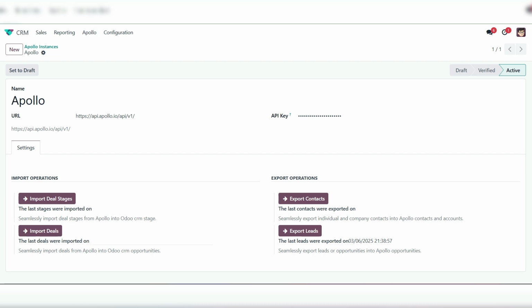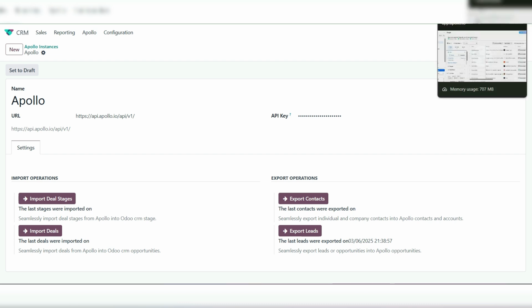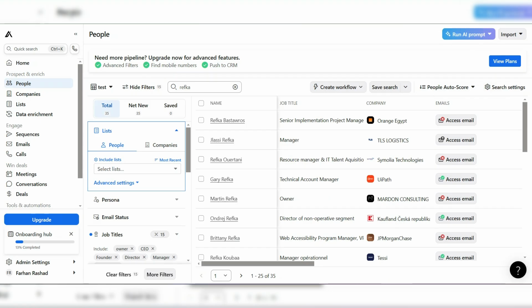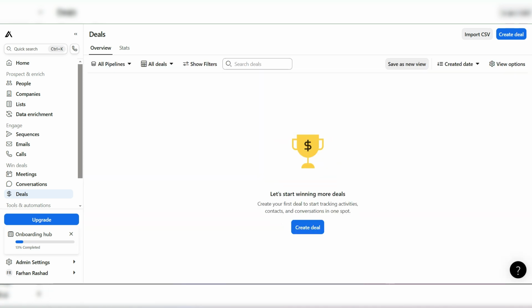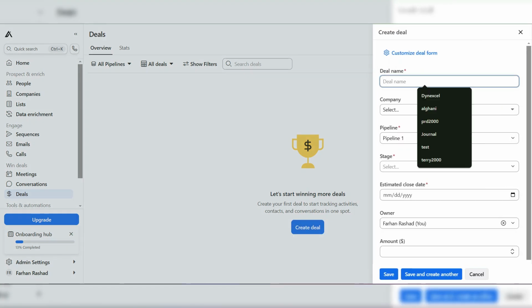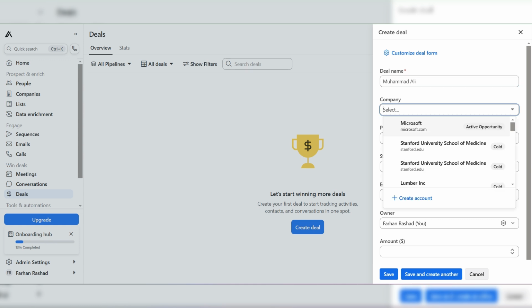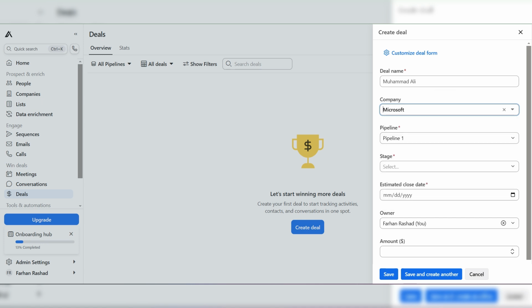Here is the option to import deals. In my Apollo account, when I move to the Apollo account and click on the deals, let me create a deal over here. I will put the name, let's say Muhammad Ali, and the company name is Microsoft.com.